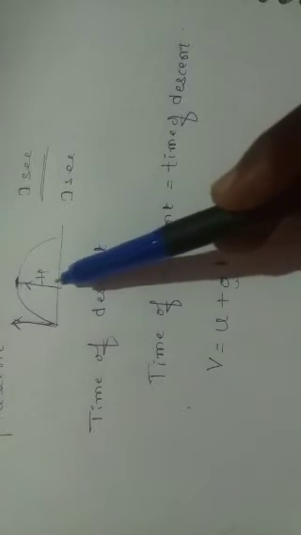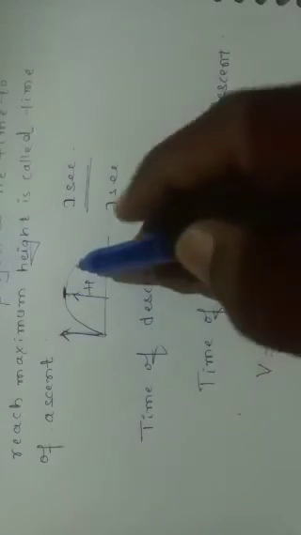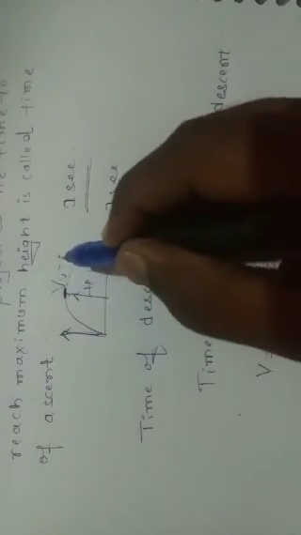The object moving upward opposes the acceleration due to gravity. So in place of a we consider the acceleration due to gravity g, but since the object moves upward, we consider minus g. The final velocity of the object in vertical direction, at the maximum position, Vy is equal to 0.